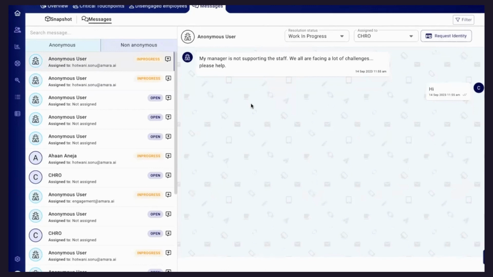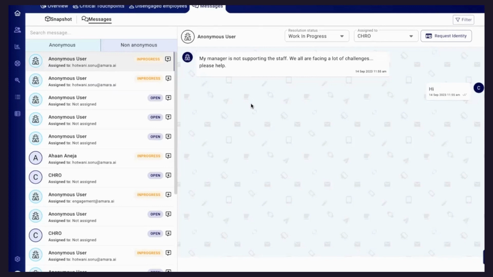So in general, if you ask me what is the percentage of employees giving consent or accepting the request when an HR business partner is reaching out to them, as far as individual cases are concerned, in our data from the last 4 years, we have seen approximately 60 to 70% of people usually give their details. And once you receive the details, it is very important for you to resolve the concern and at least acknowledge that this is a problem and we are working on it. This way you'll be able to build that trust, and this is what we have seen. And with this kind of activity, you will also be able to improve participation in future.